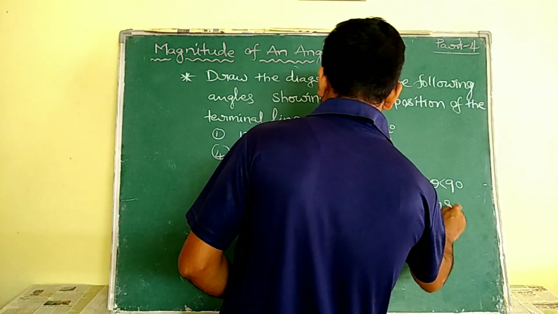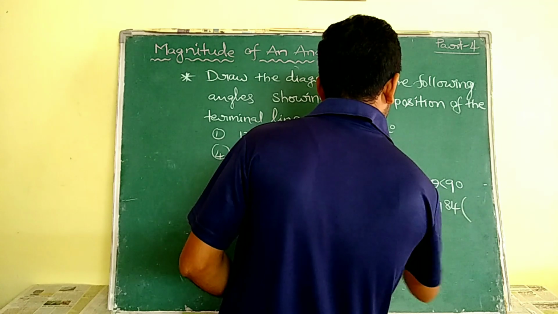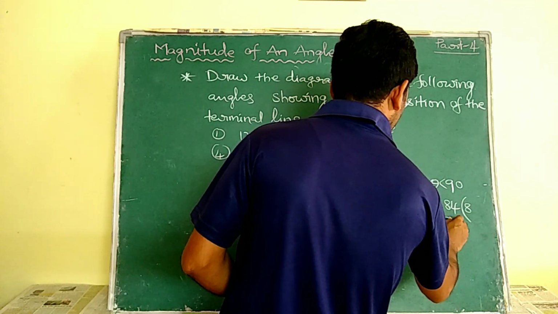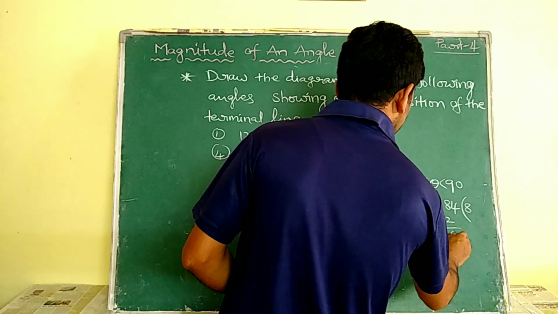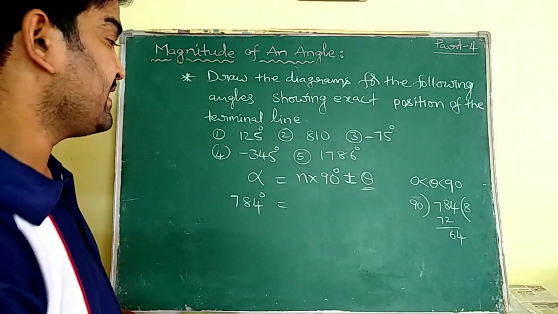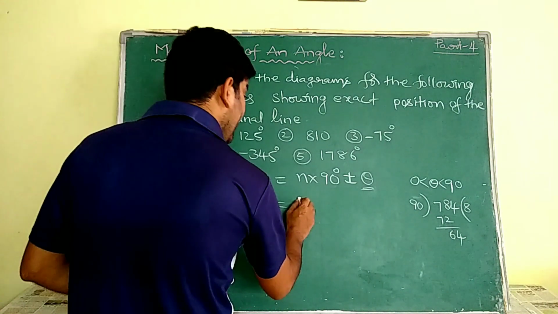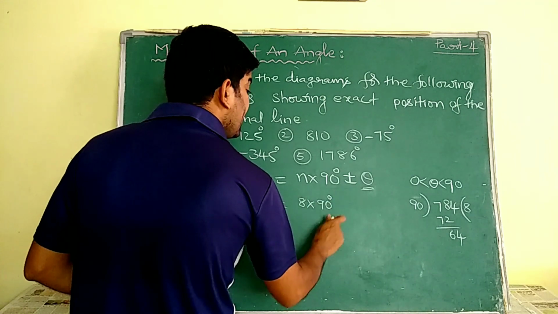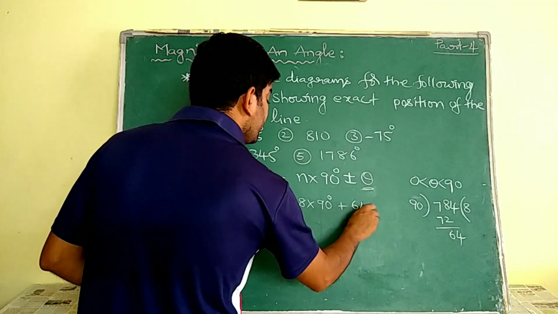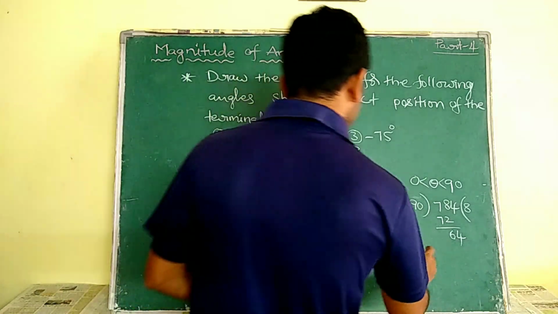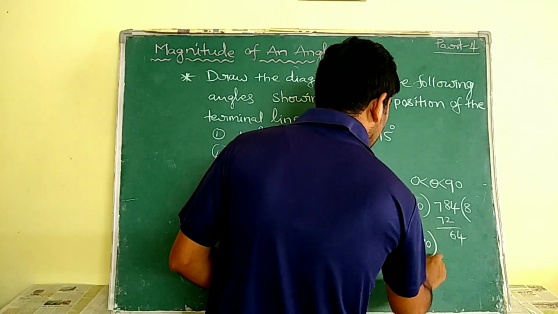So 90 eights are 720, and the remaining value is 64. That means this 784 is expressed as 8 into 90 degrees plus 64.